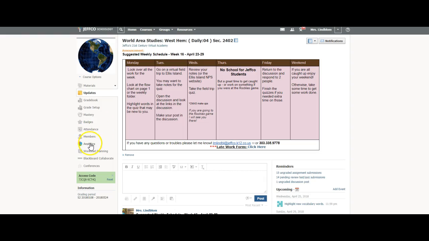Hope everybody had a great weekend. Let's take a look at the calendar for this week. Also make sure you're checking your grades. Look over all the work for the week on Monday, and then look at the flow chart on page 1 of the weekly folder. Highlight the words in the quiz that may be new to you.